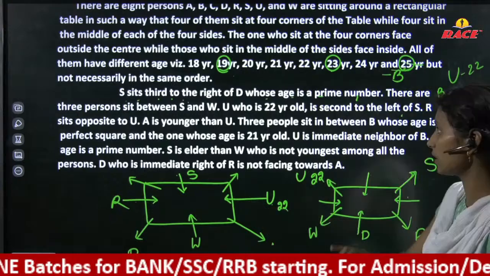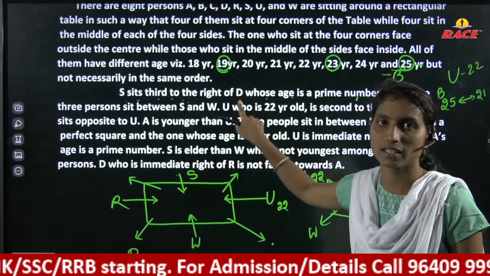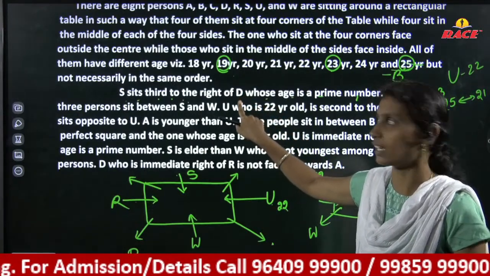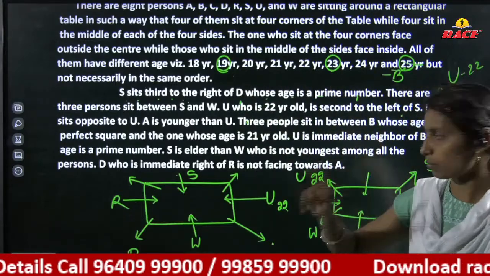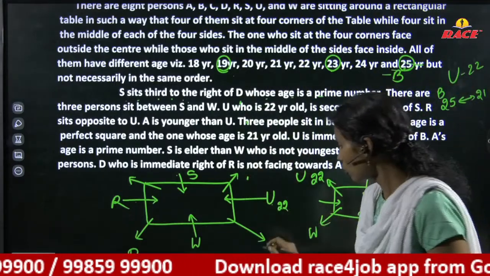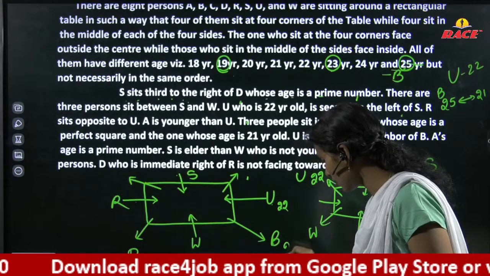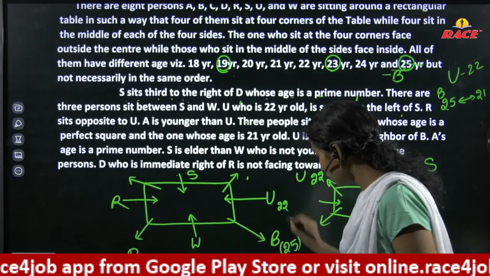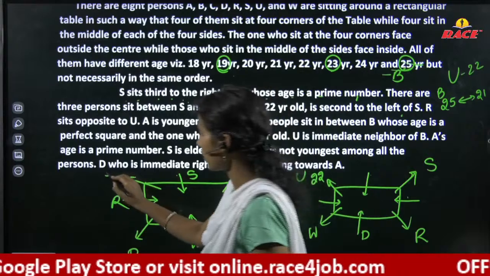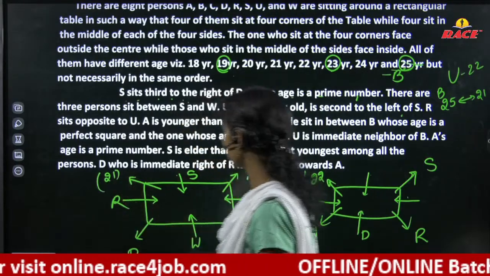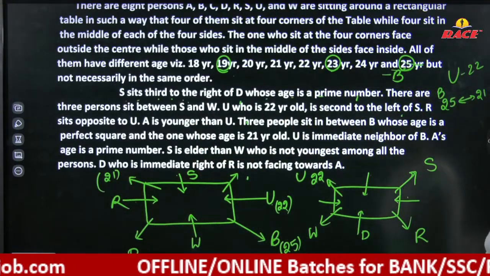We have two possibilities. And they said D must have a prime number age. 21 is not a prime number, so you should not consider here. You should consider B is here with 25, and here 21 years comes.